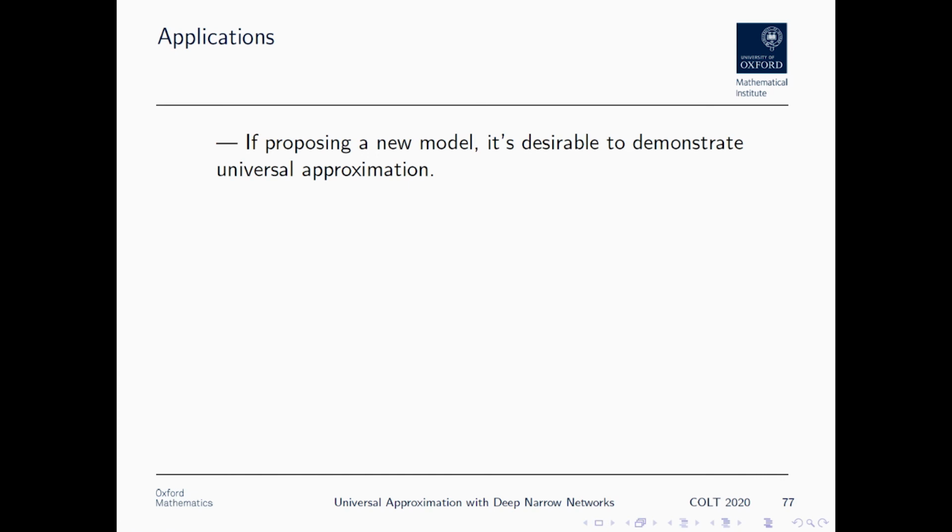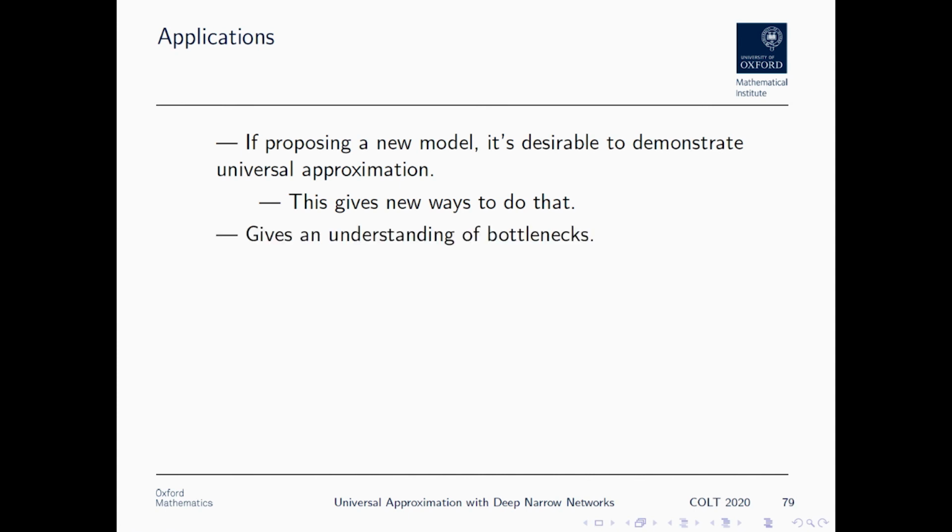So what are some applications of this? If one is proposing a new model, then it's often desirable to demonstrate that this new model exhibits universal approximation. And this gives a new way to do that. I've actually already seen a few papers doing exactly that, which is quite cool. It also gives us an understanding of bottlenecks. In the statement of the theorem, we had this width of n plus m plus 2. And so if our proposed bottleneck is wider than that, then in fact it's not a bottleneck.